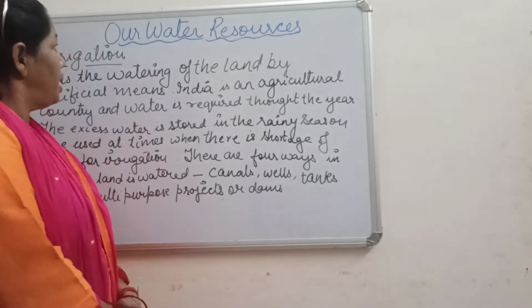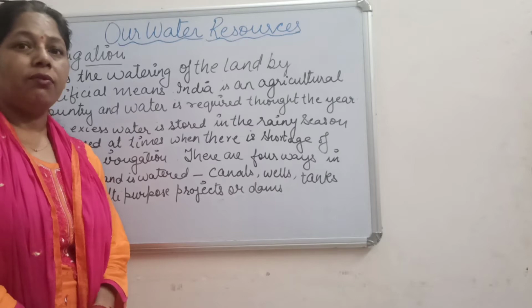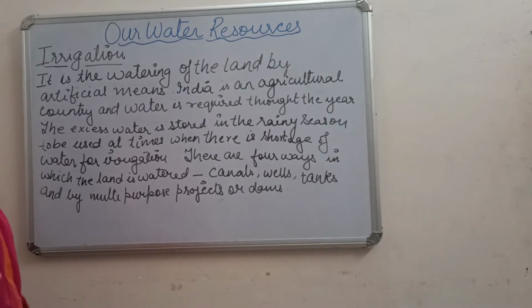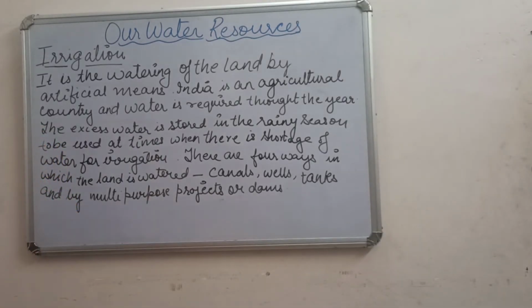And today we are continuing with the same lesson, that is water resources, which we have learned in a previous session. We have learned so many things about water resources, about the fresh water which we receive from different sources. And we have also studied that 70% of the earth's surface is covered with water, and only one-fourth is land. So that is the distribution of land and water on the earth surface.